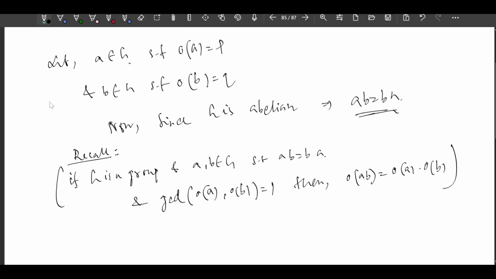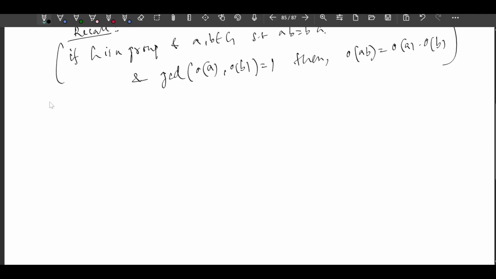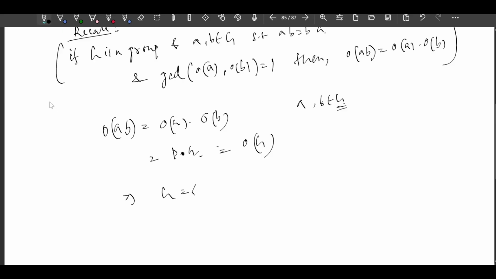The GCD of the orders is 1 and A and B commute. So from this proposition, the order of AB equals P times Q. Since G is a group, AB also belongs to G and AB has order PQ, which equals the order of G. This implies G is generated by AB, which implies G is cyclic.